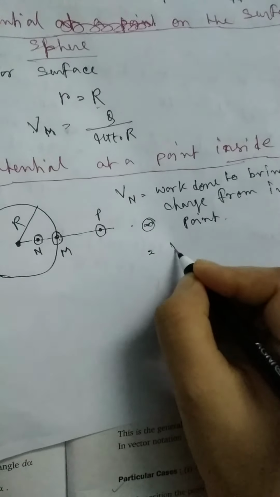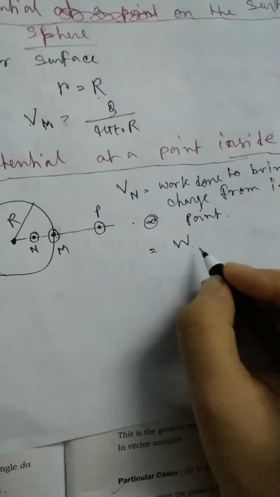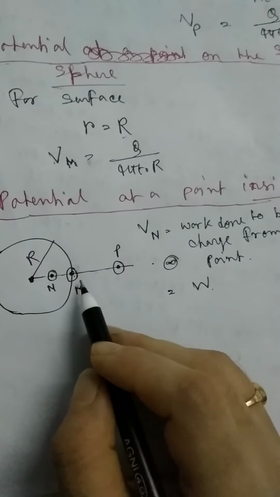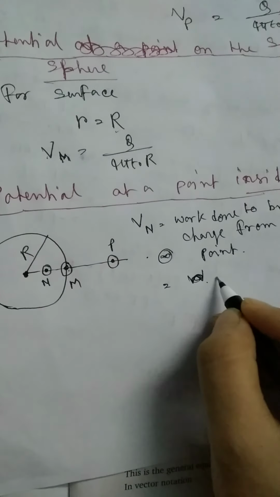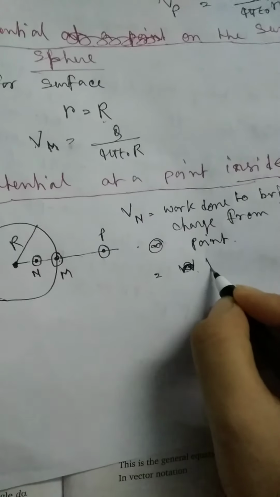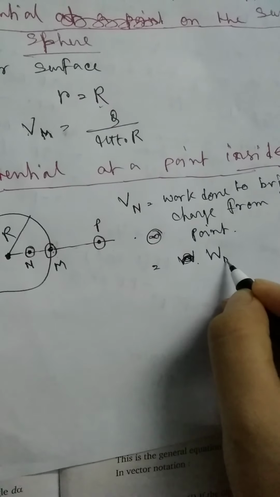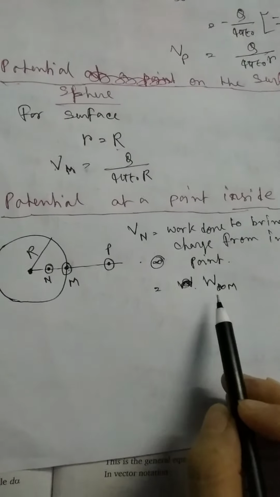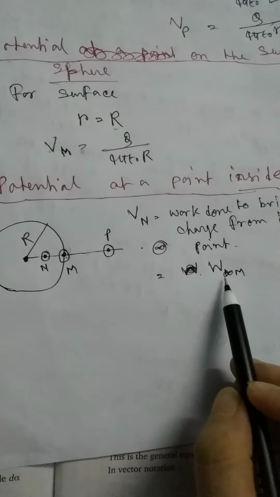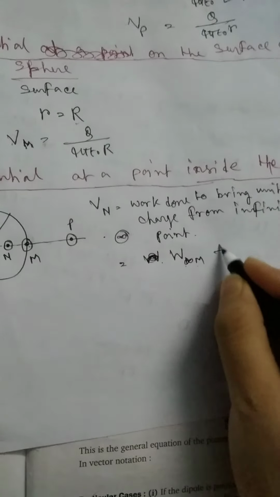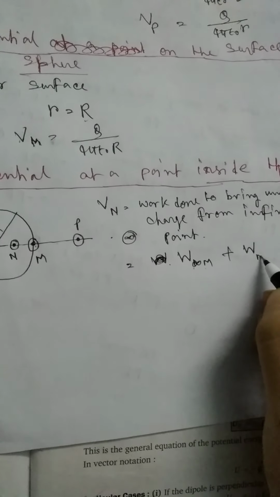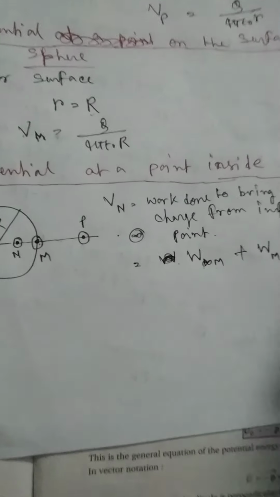So we can write work done to bring a unit positive charge from infinity to M point, which is indicated, so if we consider W infinity M, so W infinity M represents work done to bring a unit positive charge from infinity to M point, plus W to bring that unit positive charge from M to N point.